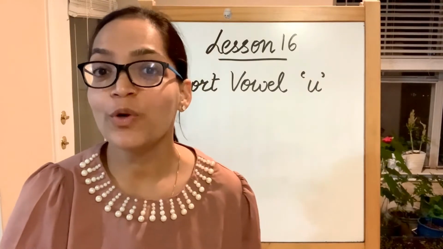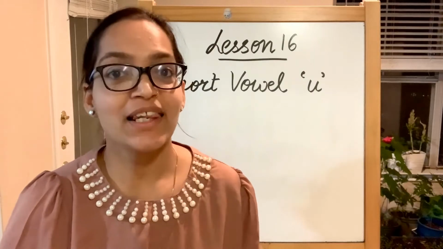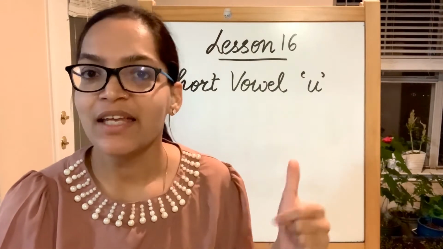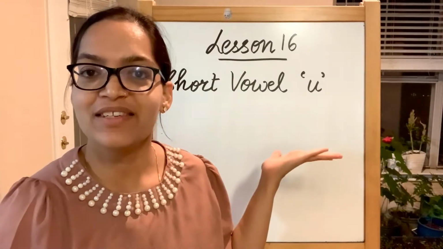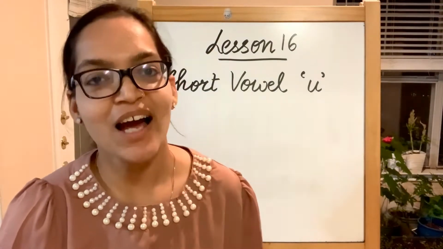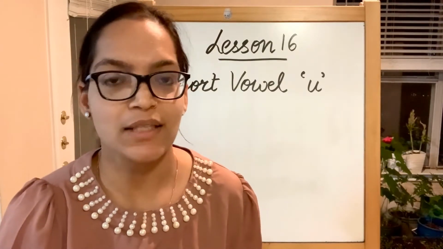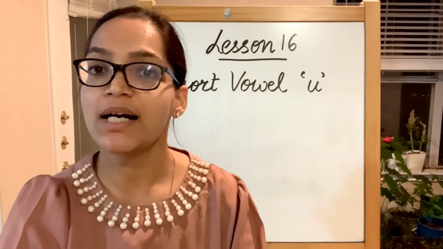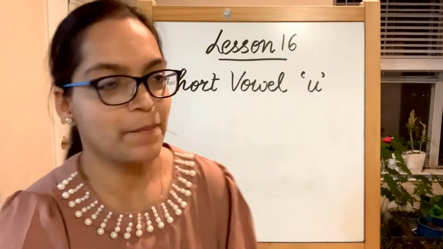Today we are going to do the new short vowel, which is short vowel U, and this is the last of our 5 short vowels. The first one was A, then E, I, O, and then this is U. Let's begin today's lesson with the short vowel U sound, which is uh. The first family that we have for short vowel U is the ub family, ub. So U and B.